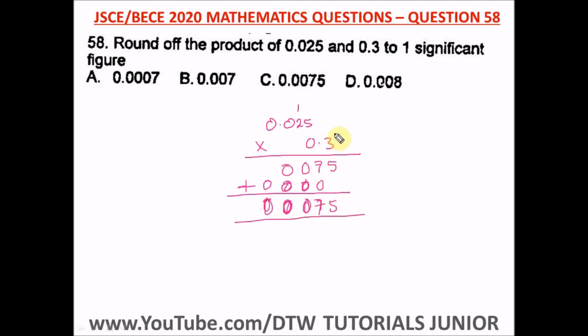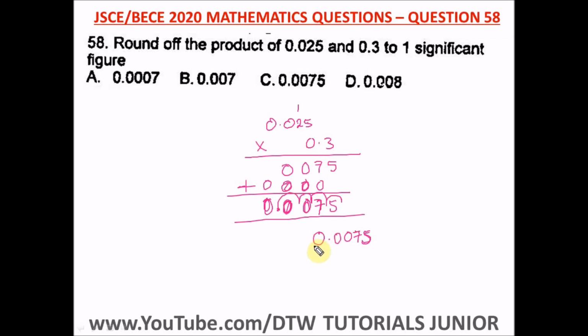So now let's count our decimal places. We have 1, 2, 3, 4. So we're going to count 4, from your right to your left. So 1, 2, 3, 4. So we have our answer at 0.0075. Now we have to approximate to one significant figure. Remember, when you have a decimal point and you're looking at significant figures, you first of all go to the first non-zero number. You don't start from whatever number is after the decimal point.